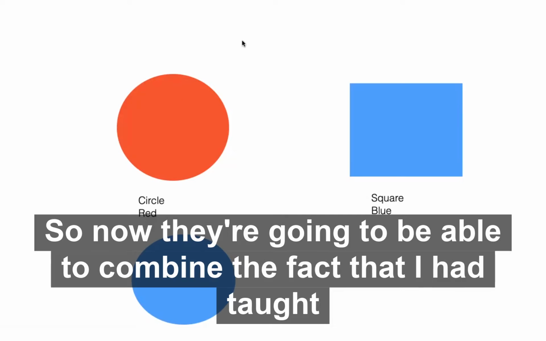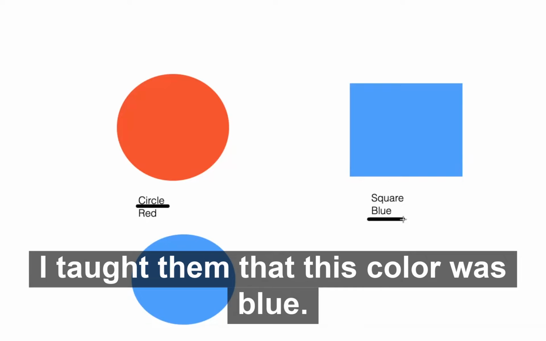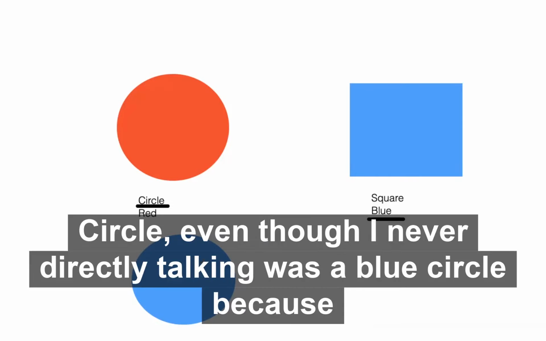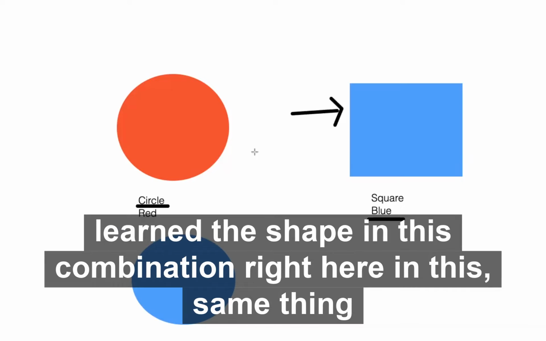So now they're going to be able to combine the fact that I had taught them that this was a circle and that I taught them that this color was blue. And so now they'll know that this is a blue circle, even though I never directly taught them it was a blue circle, because they learned blue in this combination right here, and they learned the shape in this combination right here.